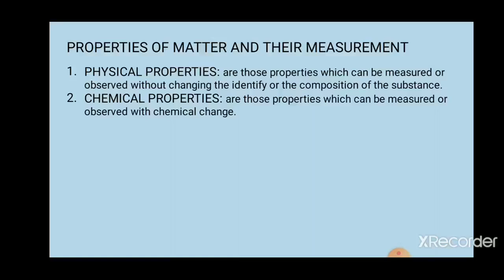Here, what can we observe? A yellow rubber ball, and next, a yellowish sulfur substance. Both are solid. So this is an observation.